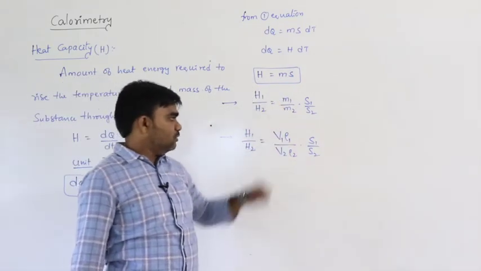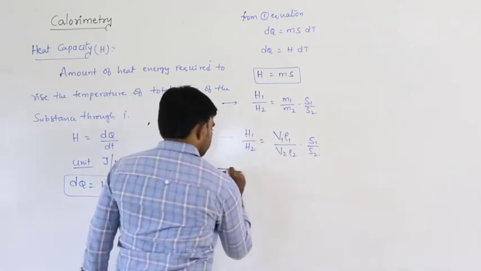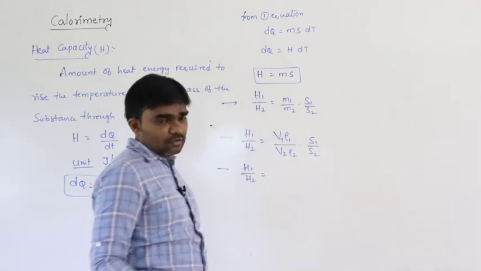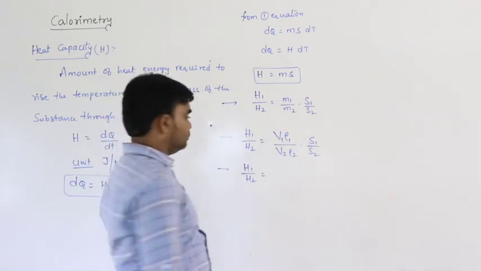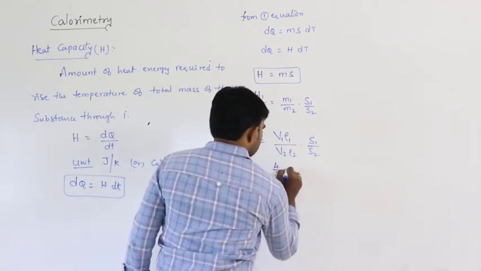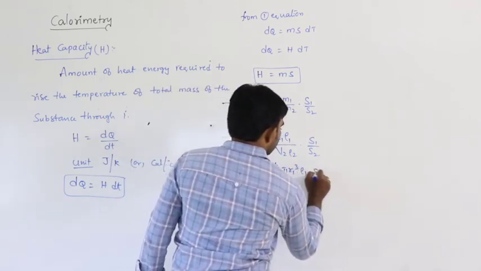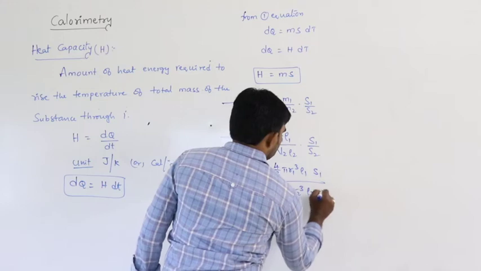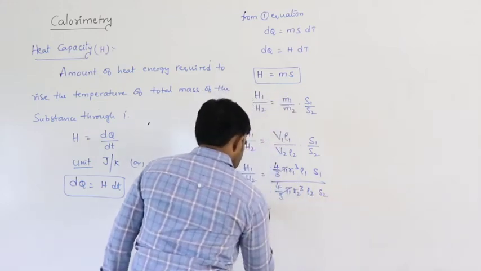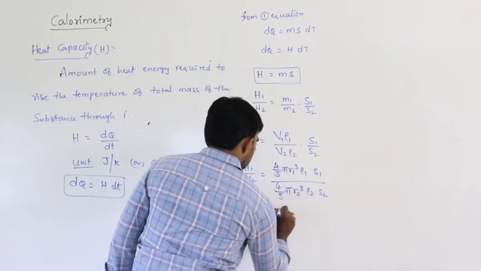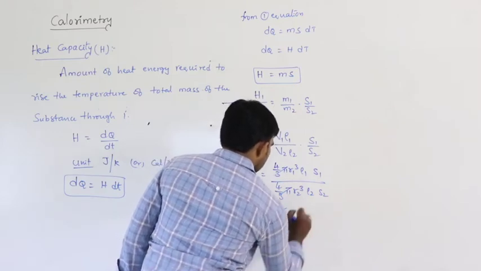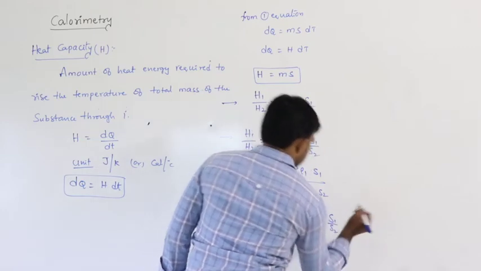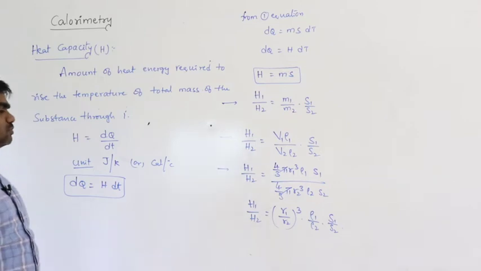Mass can be written as volume into density. Next possibility, H1 by H2 is equal to volume. If it is a sphere, volume can be written as 4 by 3 pi r cube. Volume 4 by 3 pi r1 cube rho 1 S1 divided by 4 by 3 pi r2 cube rho 2 S2. So H1 by H2 is equal to R1 by R2 whole cube into rho 1 by rho 2 into S1 by S2.